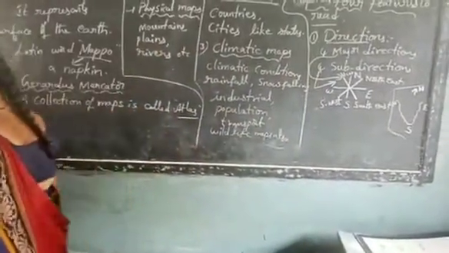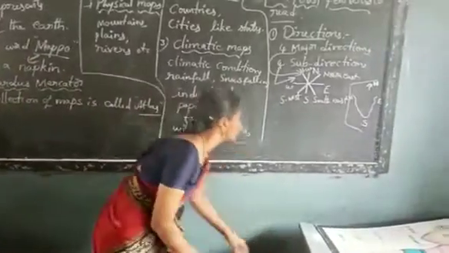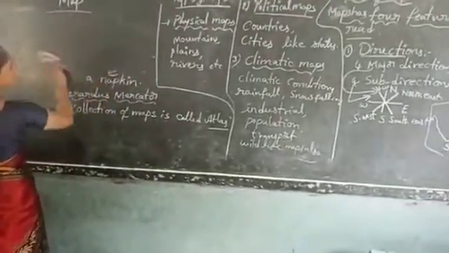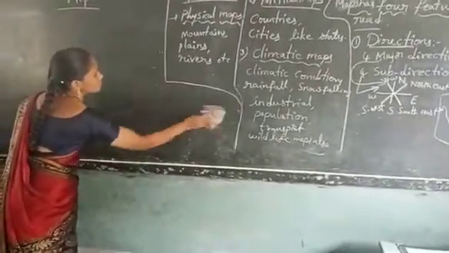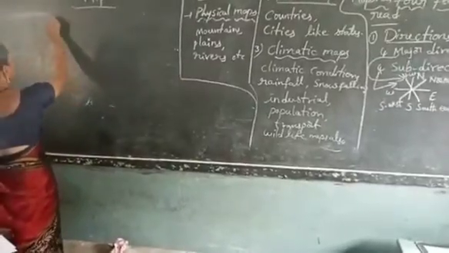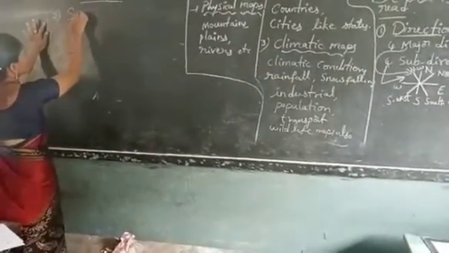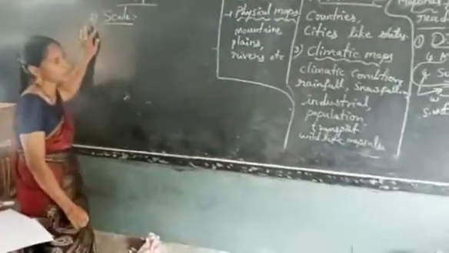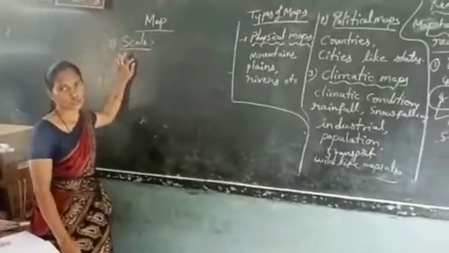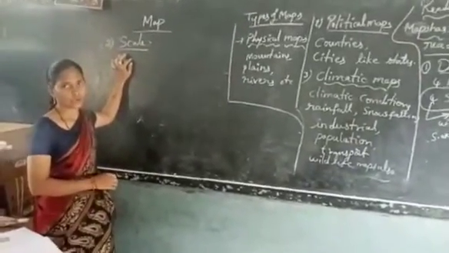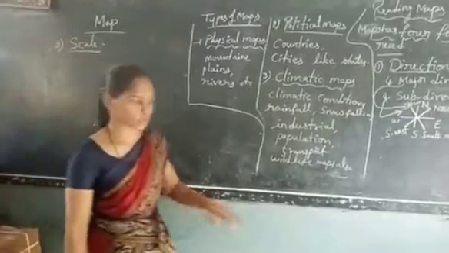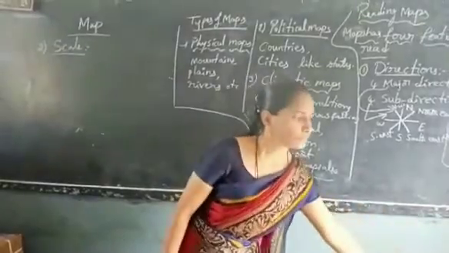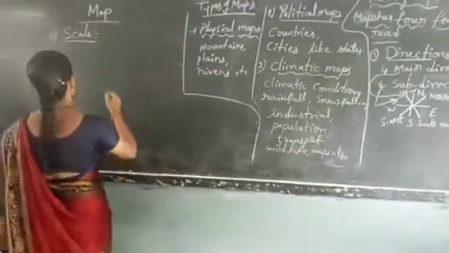And next, the second feature. The second feature is scale. Very important, this one. It is not possible to show the actual distance on the ground on the map. So we use the scale.